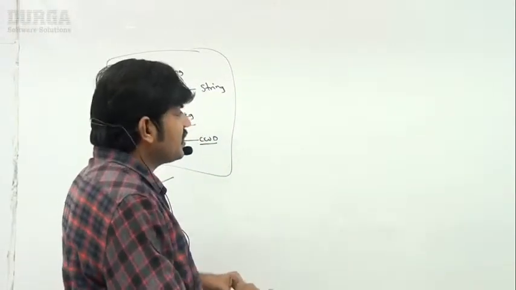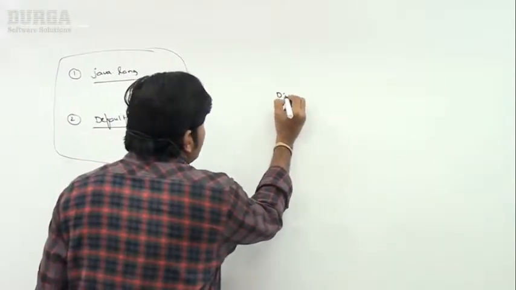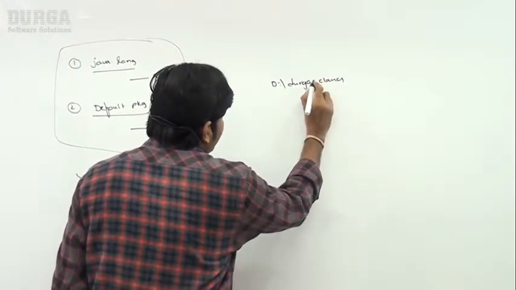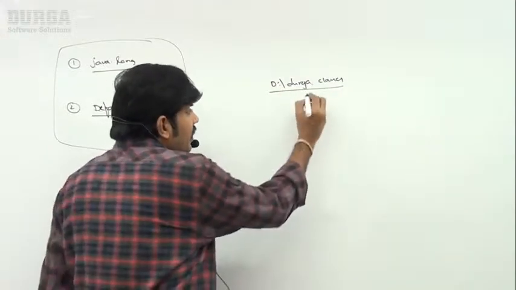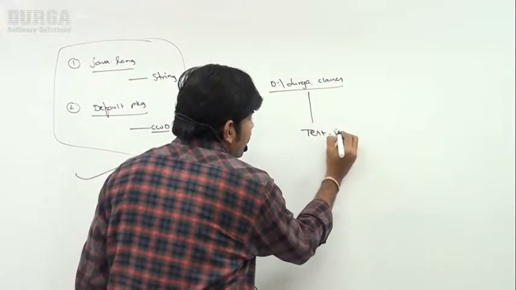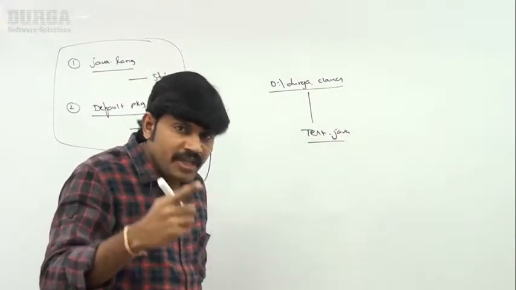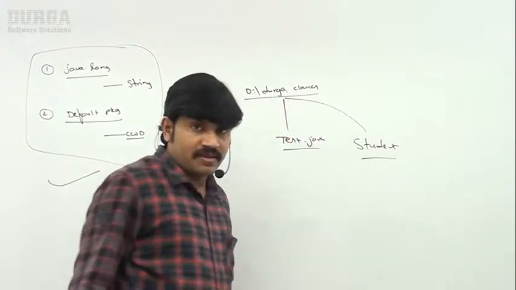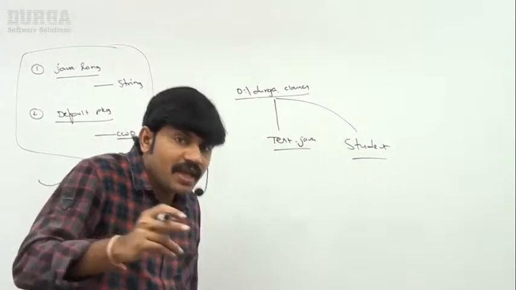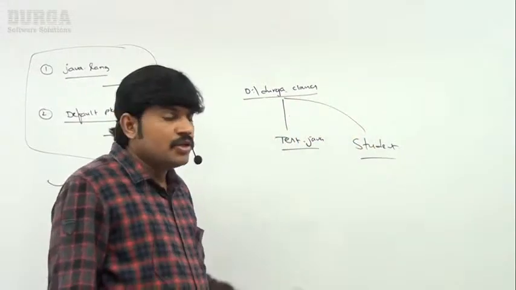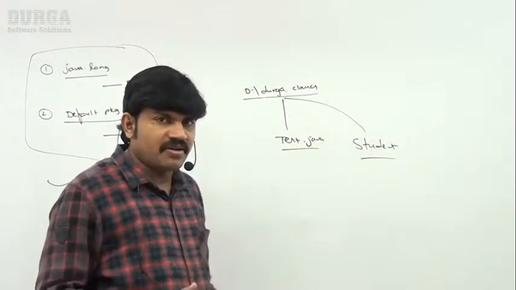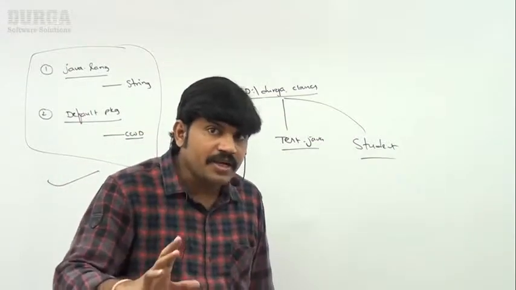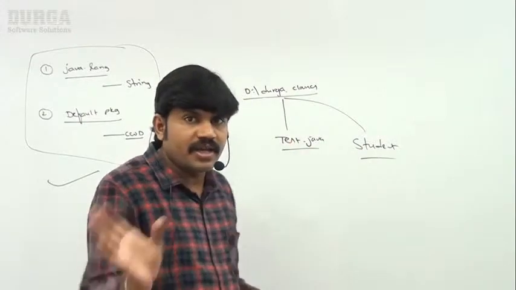Second one: assume I took a test class inside the D:Durga classes folder, a test.java file. If any other class is present inside the same folder, meaning the current working directory, then to access this class, an import statement is not required. All classes present inside the current working directory are automatically available for our program. We are not required to import.